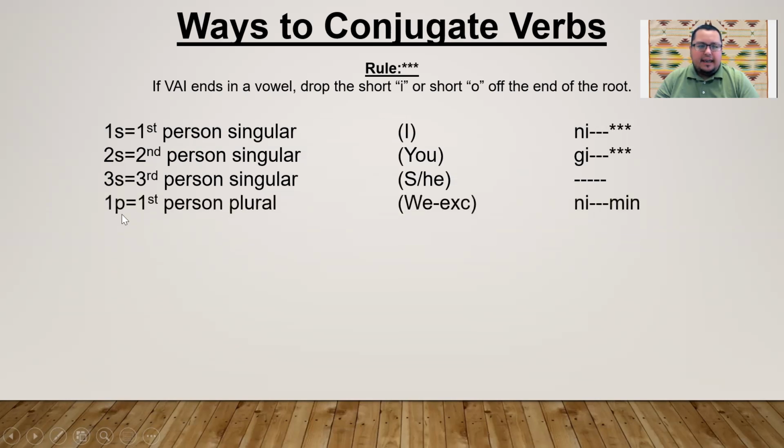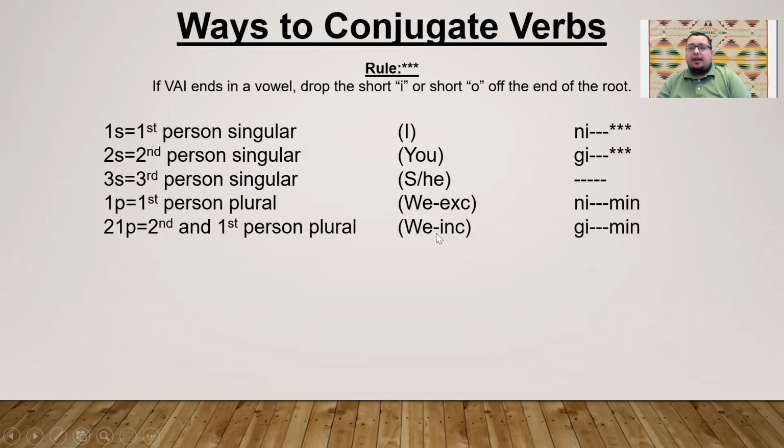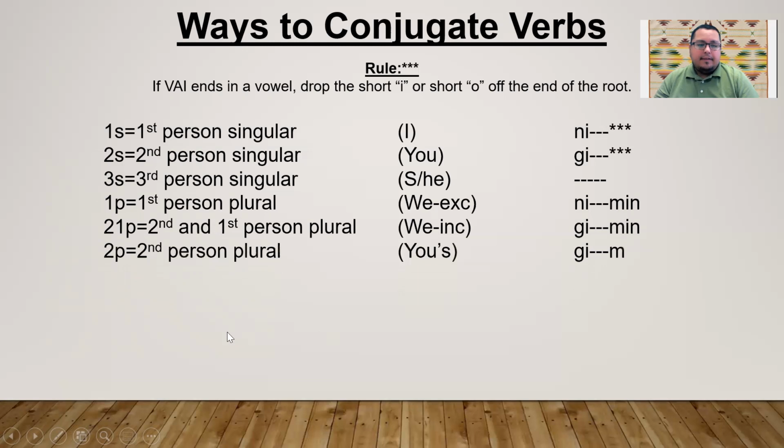So 1P, first person plural, talking about we, excluding the person we're talking to. Ne, your verb plus min. Ne, verb, and min is the rule. Second and first person plural, talking about we, including the person that we're talking to. Ge, verb, min. You're going to see examples of that. Second person plural, talking about yous or you all. Second person is you. Plural, you all, more than one. Ge plus your verb plus m.